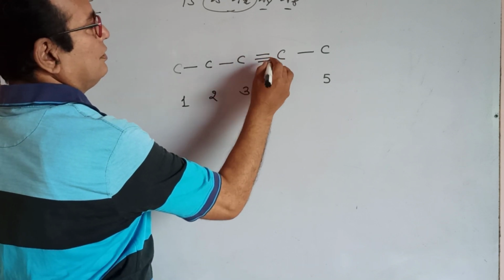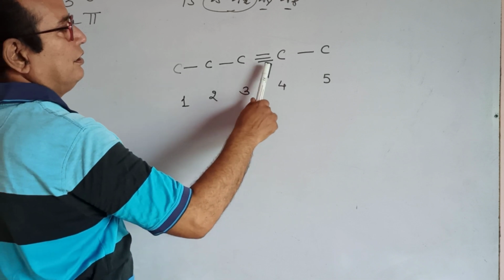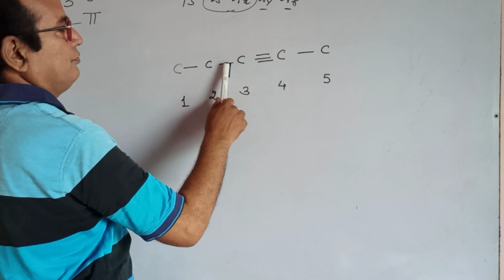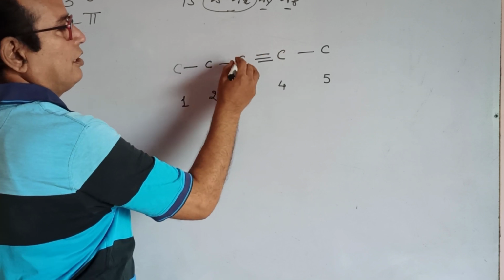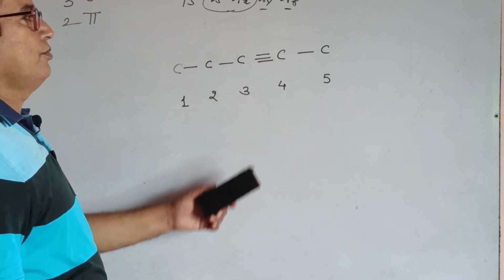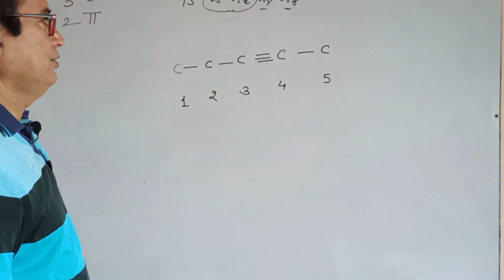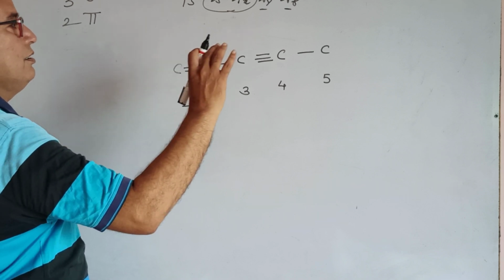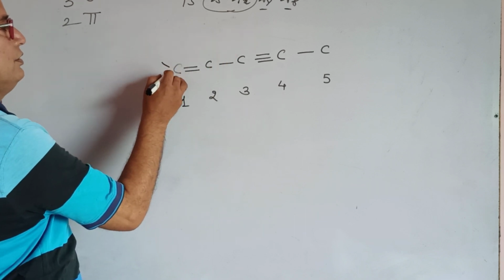If a triple bond is there between this and this carbon, 1 2 3 4, 1 2 3 4, nothing more will be attached to this carbon and this carbon, because 4 bonds are already formed. If a double bond is here, it means it is a compound consisting of a double bond.